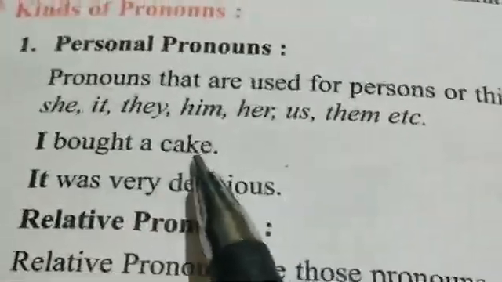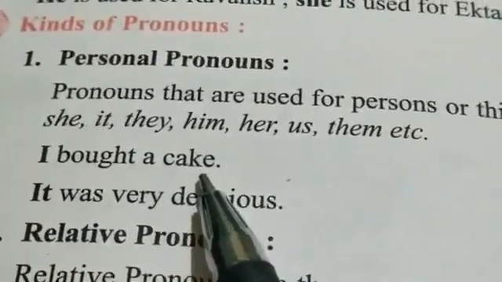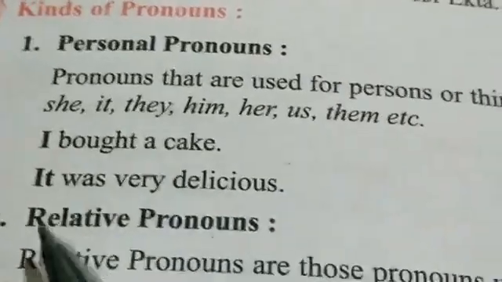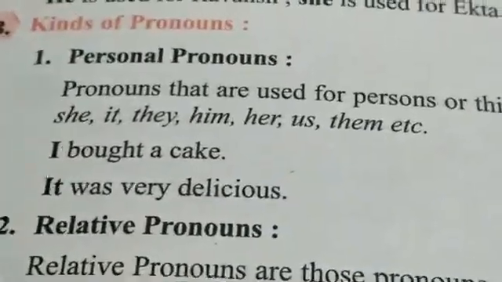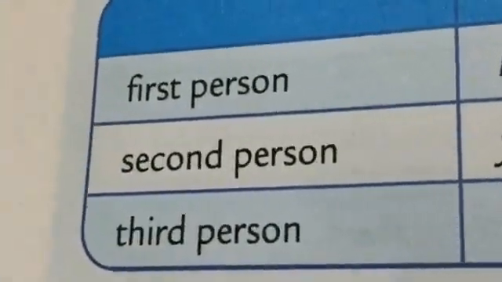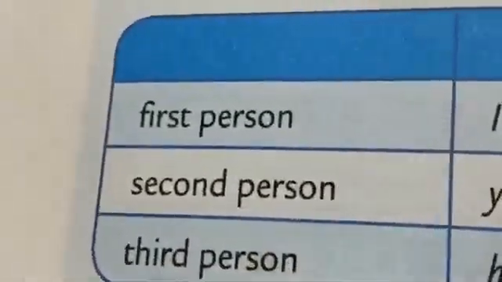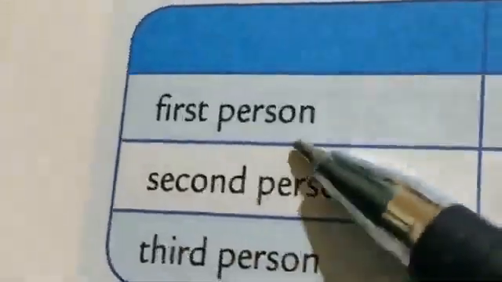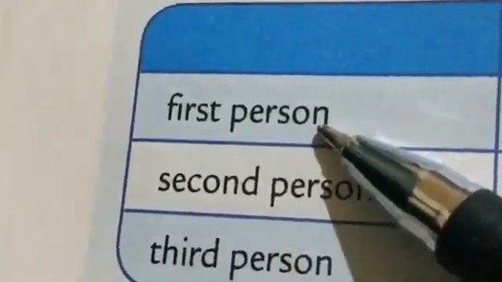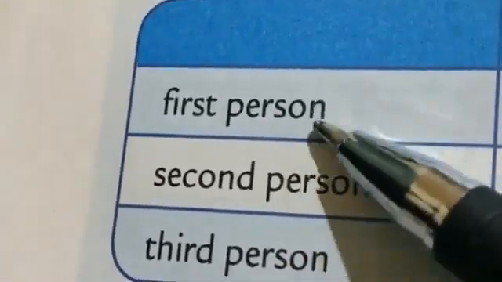Now we are referring to this specific cake which was bought by me. So it and I both are personal pronouns. Now personal pronouns are of 3 types: first person, second person and third person.